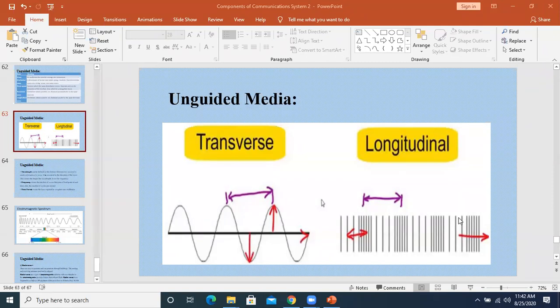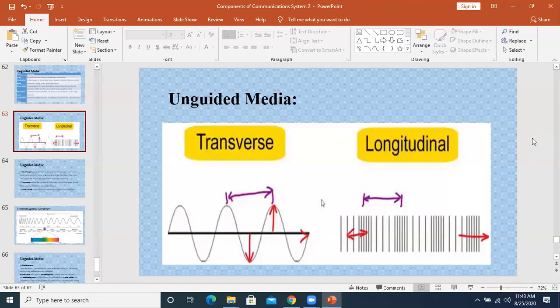When I am speaking, I am releasing a longitudinal wave, which is created by the tongue making a disturbance in the medium of the air. I am transmitting a longitudinal wave which creates a disturbance in the medium in the form of compression and rarefaction. So basically these are the two types of waves which travel in the air.